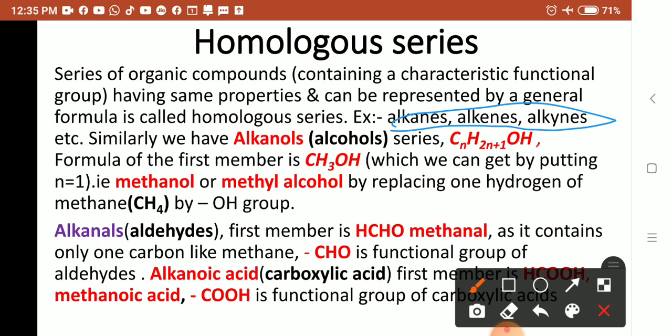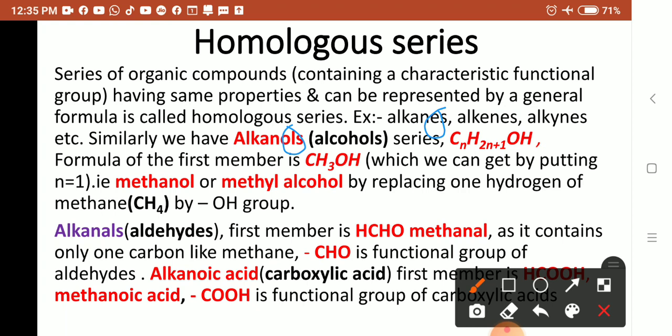Next, similarly, we have the alkanols. We get the word alkanol by replacing the E of the alkane by OL. So from alkanes we get alkanols, which means alcohols.